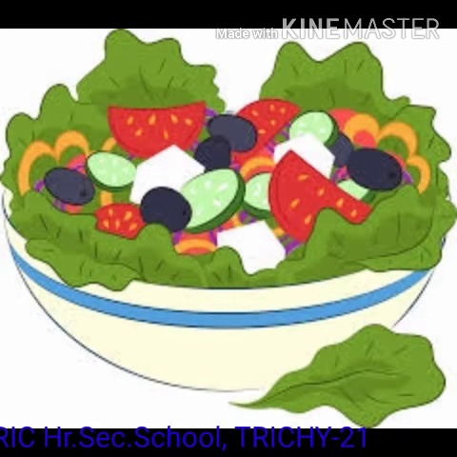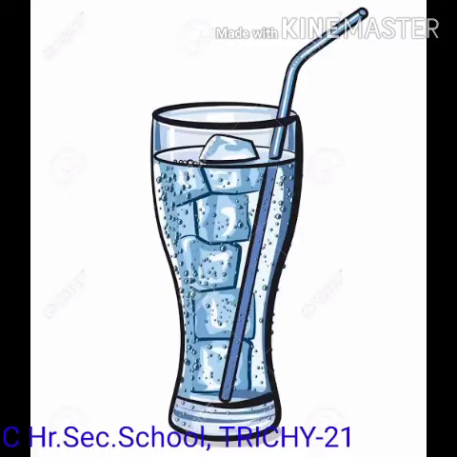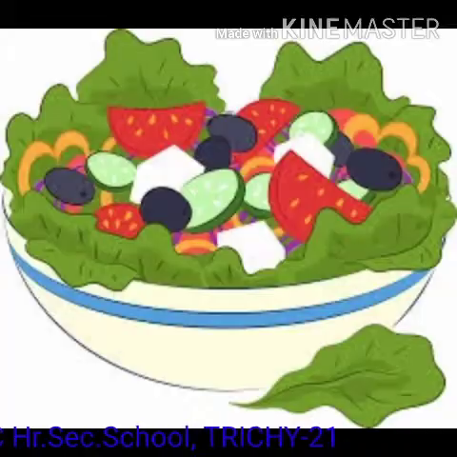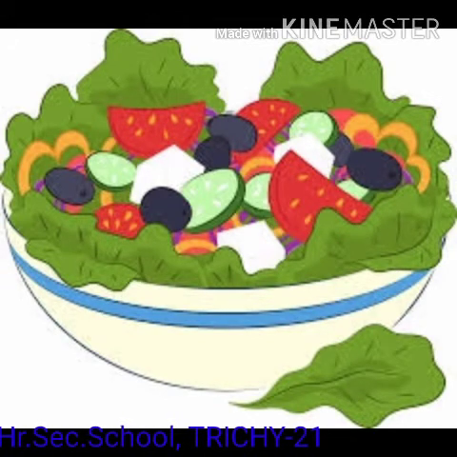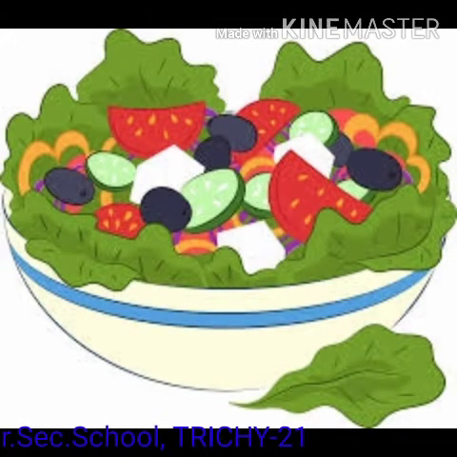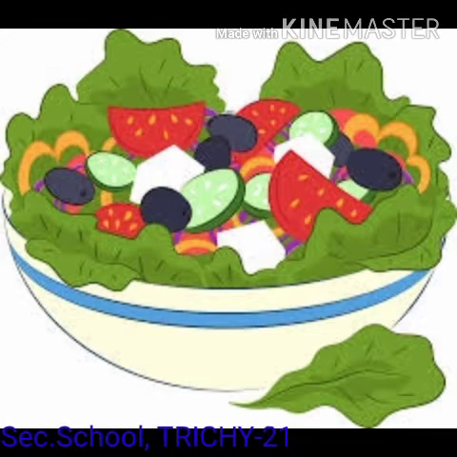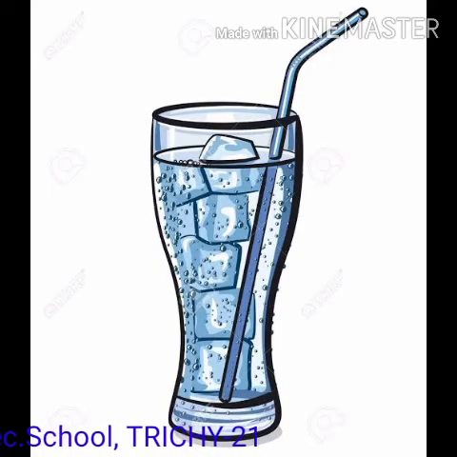Let us compare the vegetable salad and a soda water. In vegetable salad, the individual vegetables can be separated physically. In soda water, we can neither see nor separate the compounds physically.